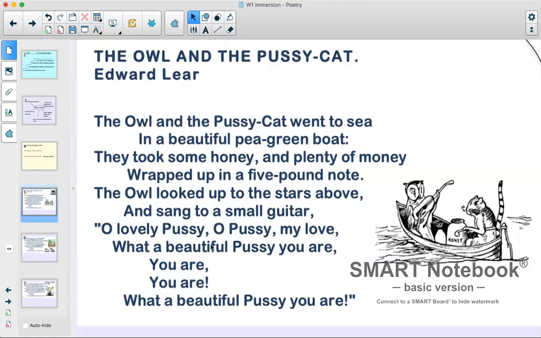The owl and the pussycat went to sea in a beautiful pea green boat. They took some honey and plenty of money wrapped up in a 5-pound note. The owl looked up to the stars above and sang to a small guitar. Oh, lovely pussy, oh, pussy, my love, what a beautiful pussy you are. You are, you are, what a beautiful pussy you are.